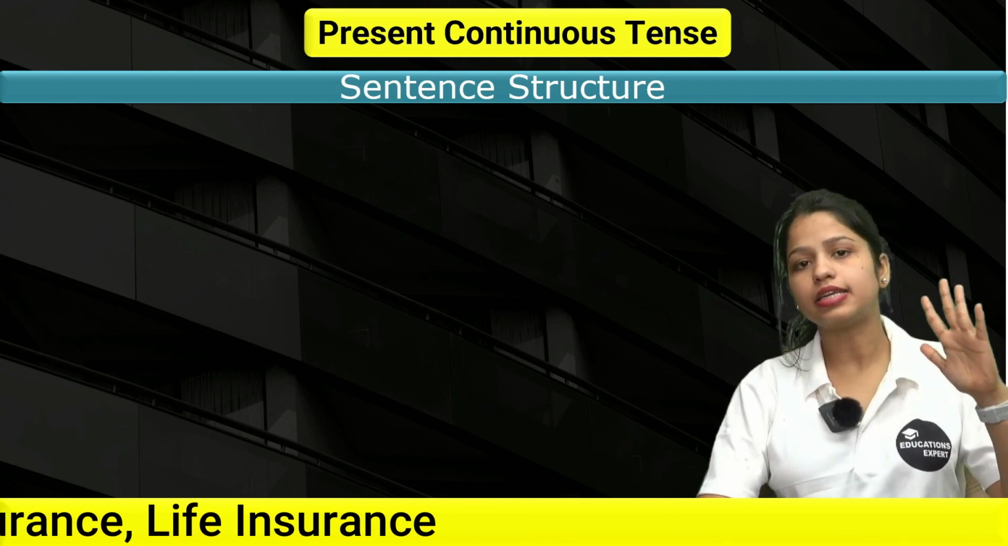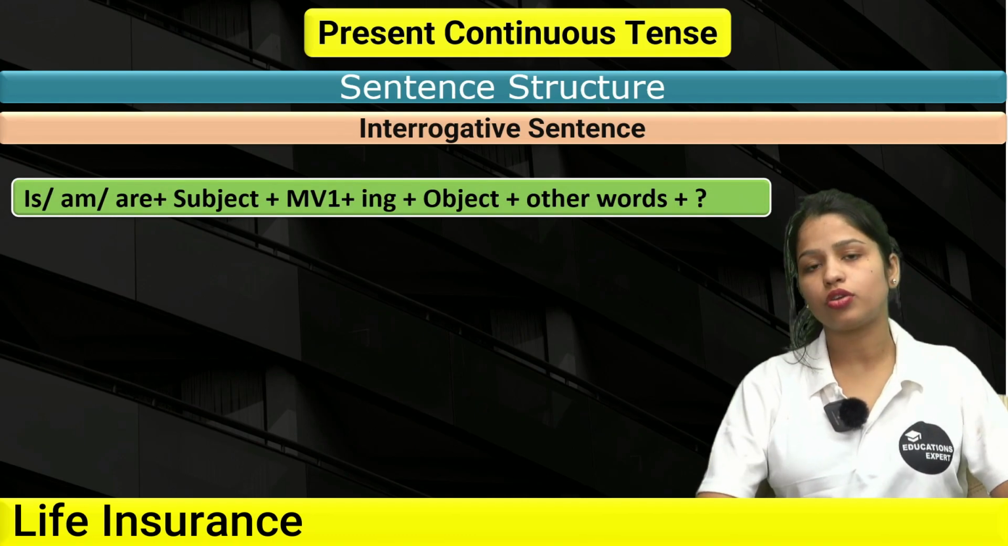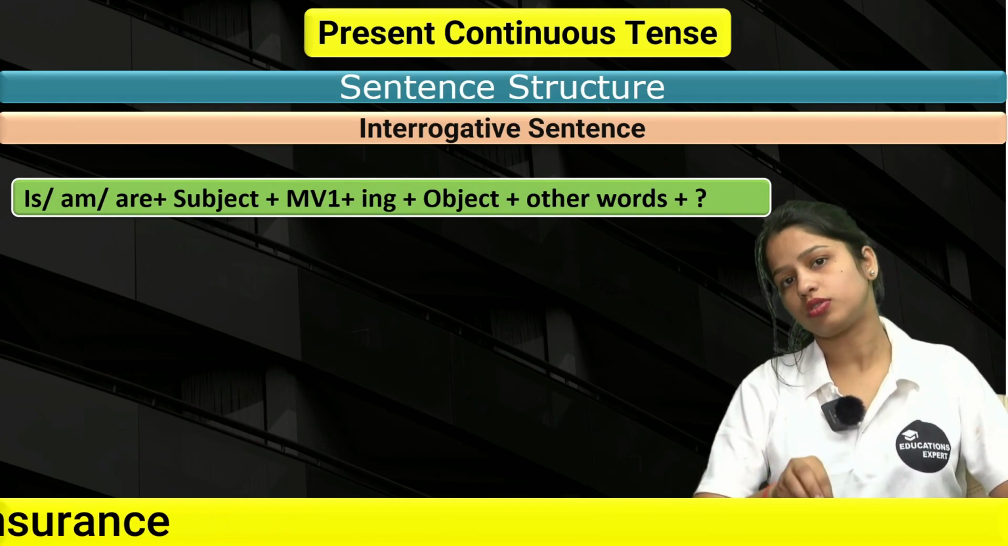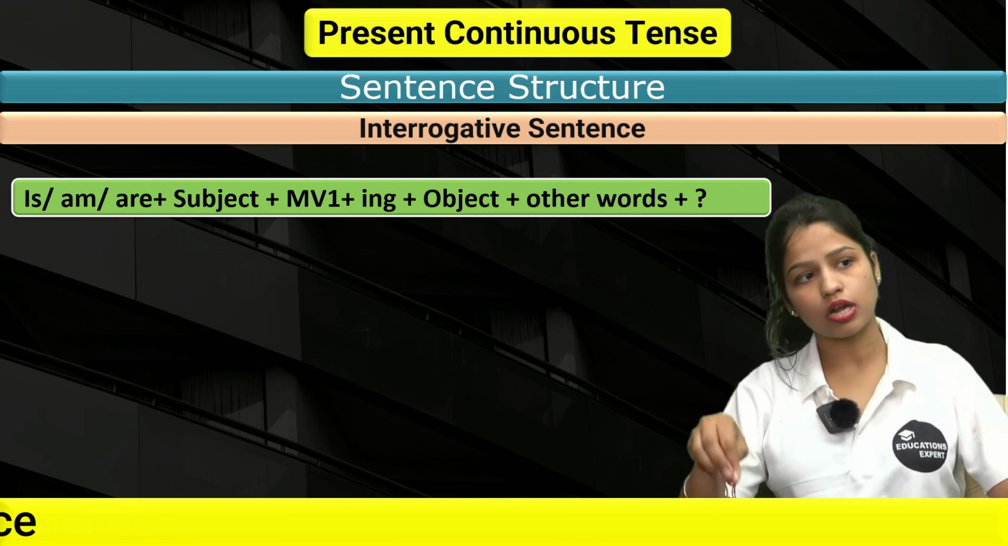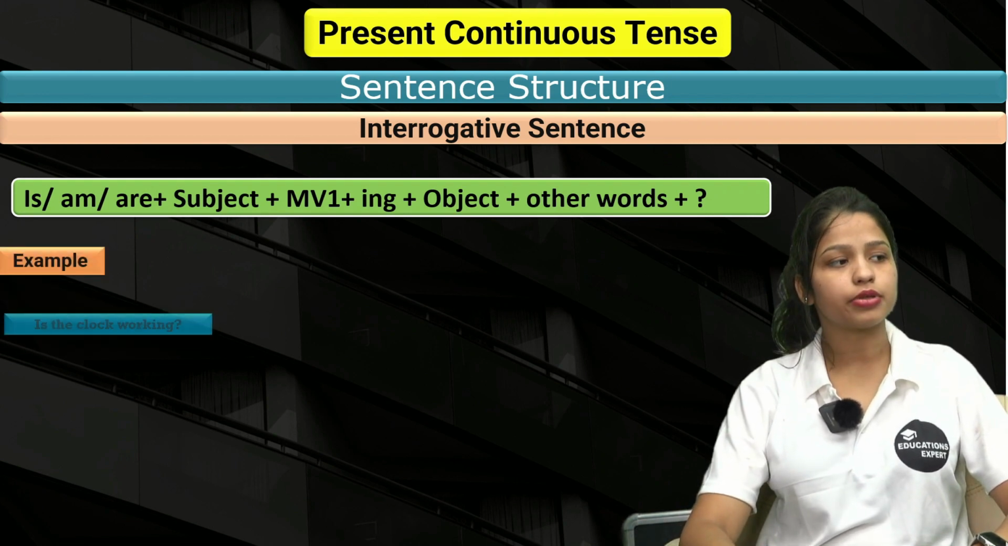Alright, now the next sentence structure is related to interrogative sentences. So this would be your sentence structure. We have to keep all the helping verbs before the subject, right? So: is, am, are, subject, MV1, ing, object, other words, and question mark. Let's see some examples of it.